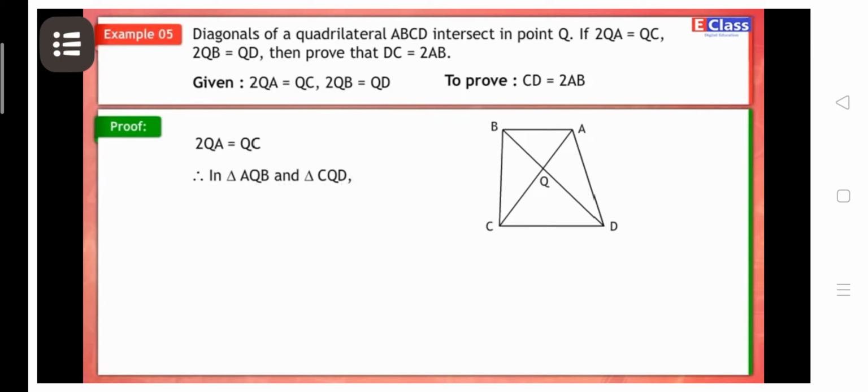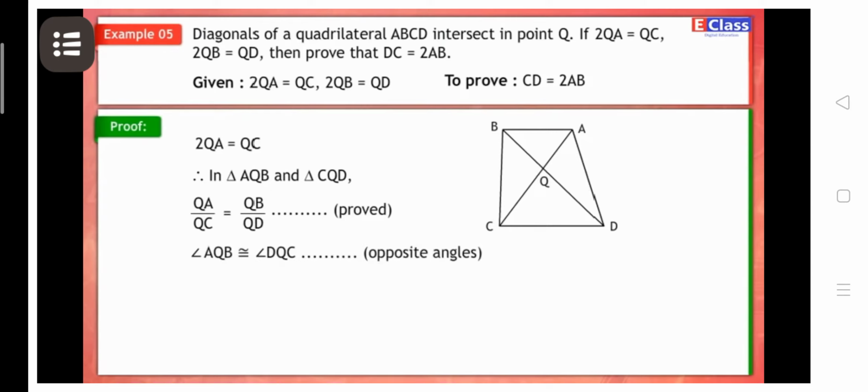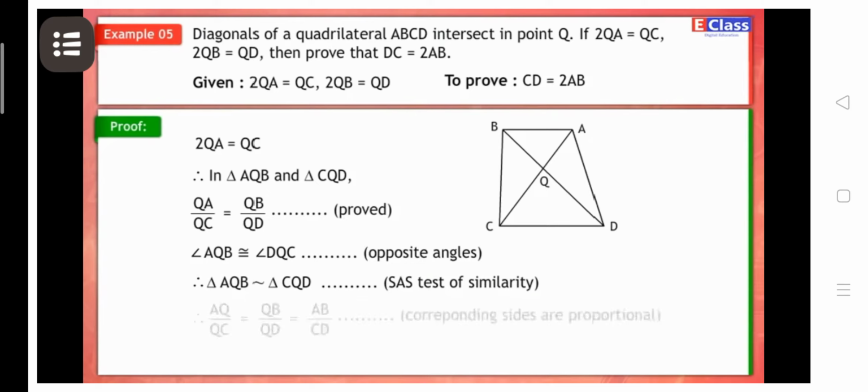In triangle AQB and triangle CQD, QA upon QC is equal to QB upon QD. Proved. Angle AQB is congruent to angle DQC because these are opposite angles. Therefore, triangle AQB is similar to triangle CQD by SAS test of similarity.